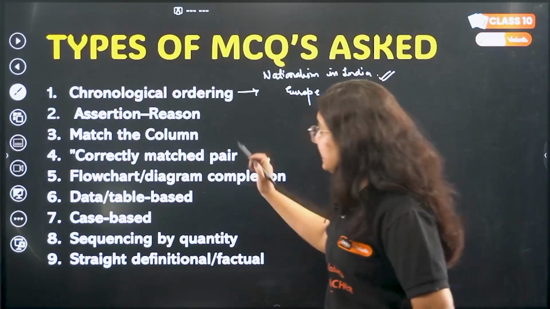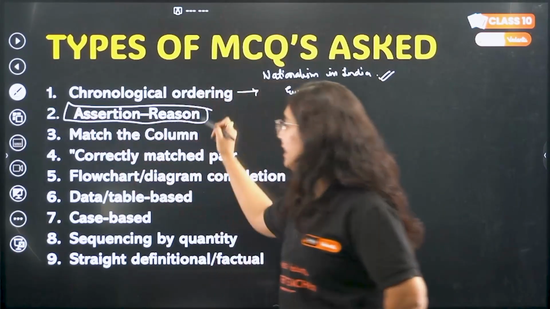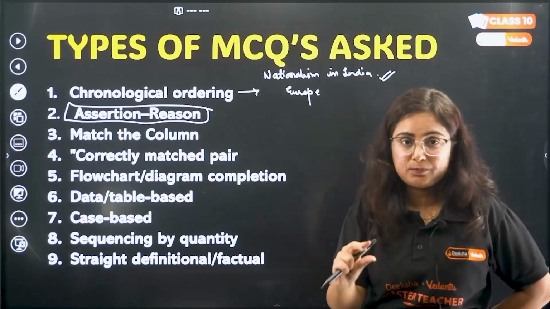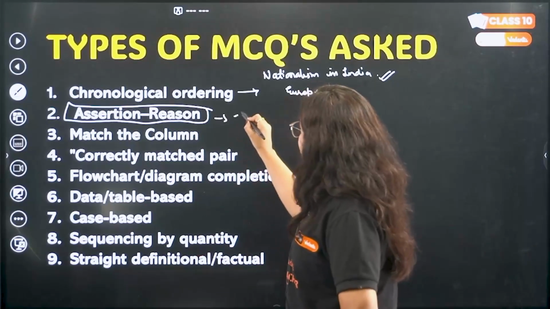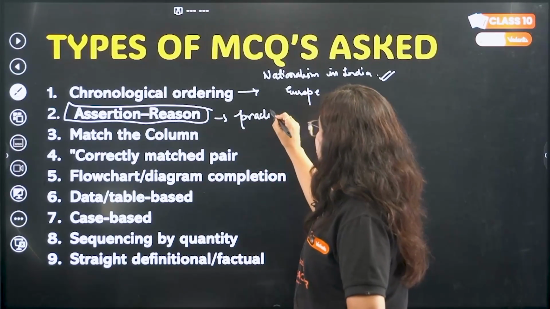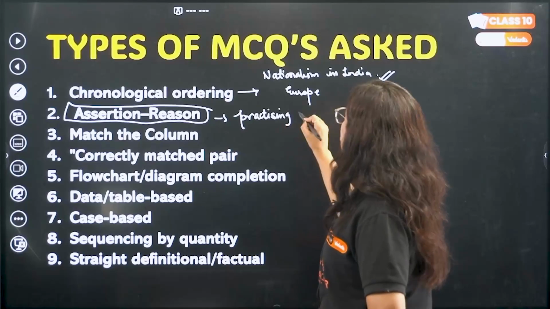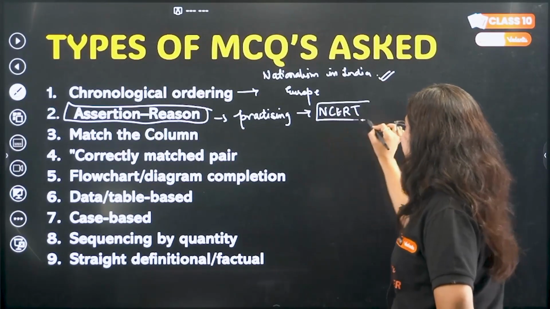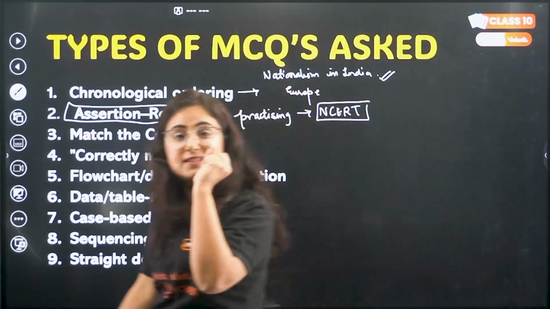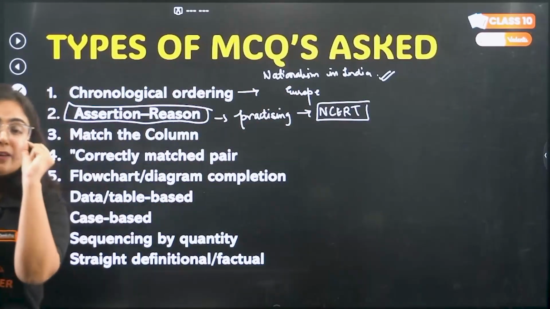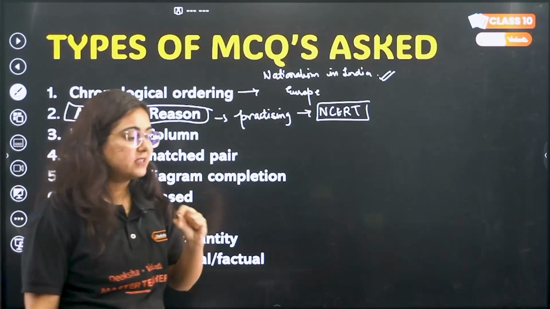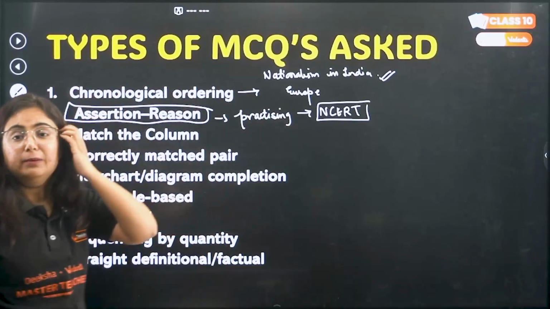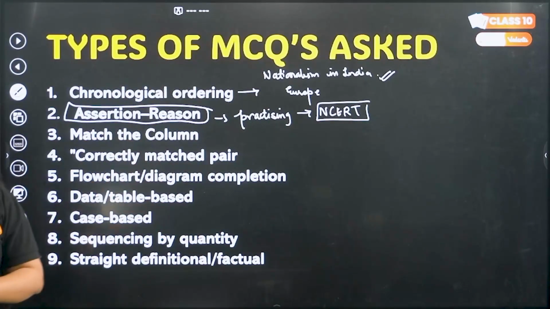The next challenge which students face is another type of MCQ, that is assertion reason. For that, beta, start practicing. I would suggest do not forget the lines that are given in NCERT, because just a single word added or reduced from the lines of NCERT can completely change the meaning of that statement and can be used as a negative factor in this assertion reason.